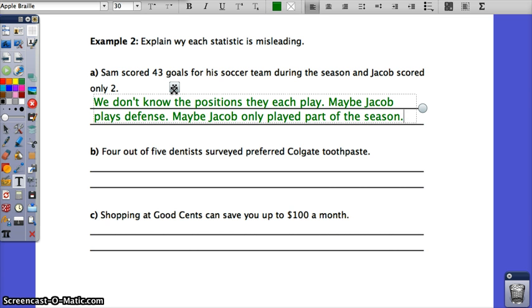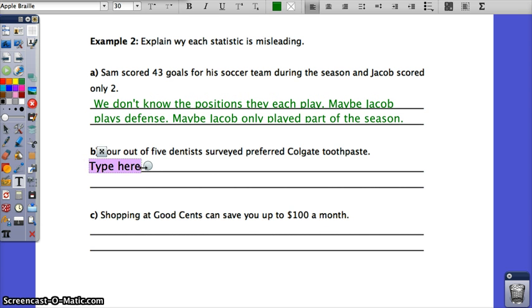So we really should know a little bit more about Sam and Jacob before we could make any judgments on the kind of soccer players they are. Jacob could be the best goalie out there, and scoring 2 goals is fine for a goalie. That's probably pretty amazing. All right, let's look at this next one. 4 out of the 5 dentists surveyed preferred Colgate toothpaste.